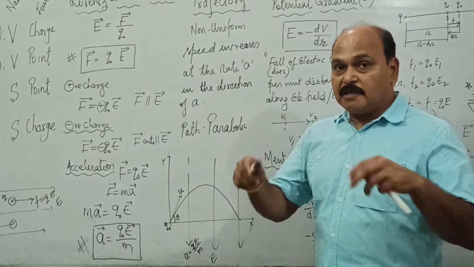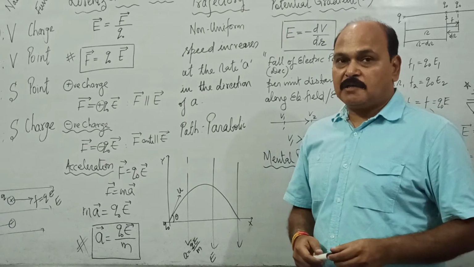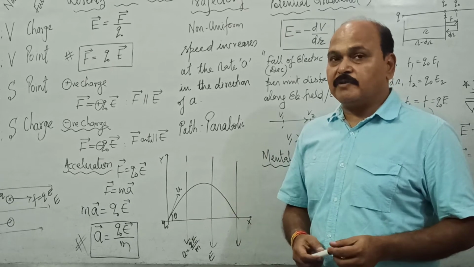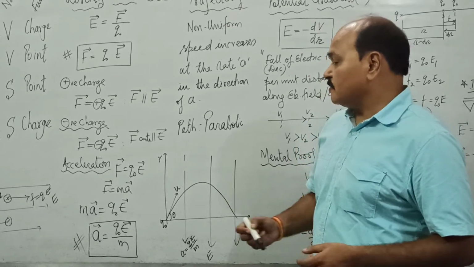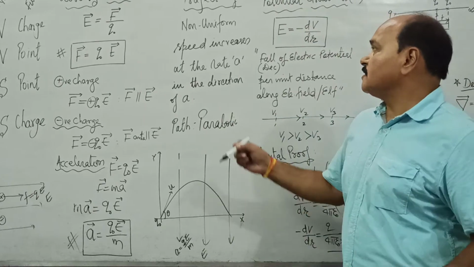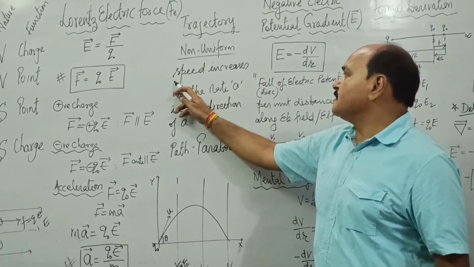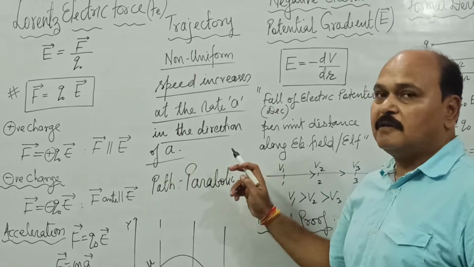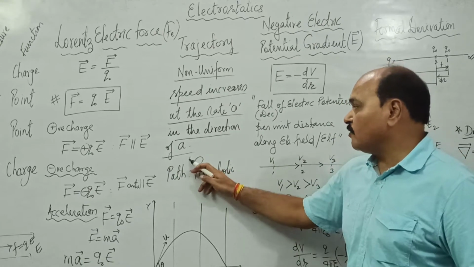There is increase of speed of the charged particle in the direction of acceleration, that is the direction of electric field intensity. Since there is acceleration, the motion is non-uniform, speed increases at the rate a in the direction of electric field. And the trajectory of the charged particle is what? Parabolic.